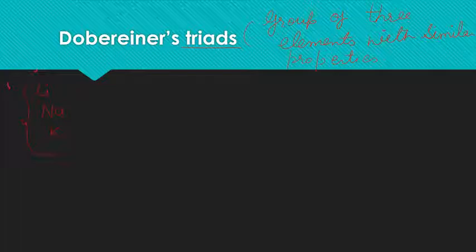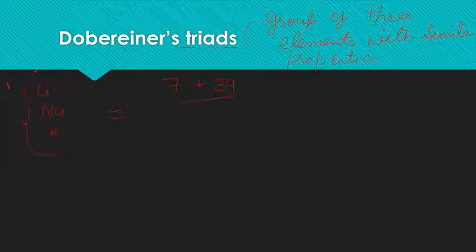After this he concluded that the atomic mass of the middle element, that is sodium, is equal to the mean of the atomic masses of the first one and the third one, that is potassium. So what is the lithium atomic mass? Lithium atomic mass is 7 and potassium is 39.